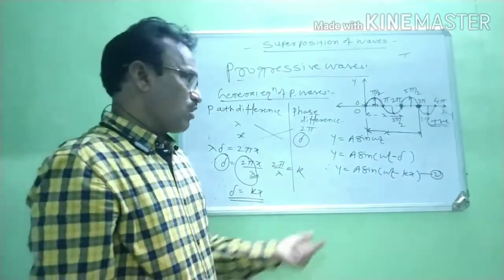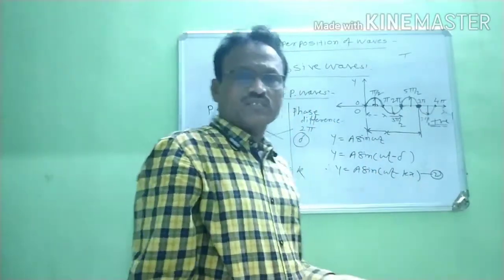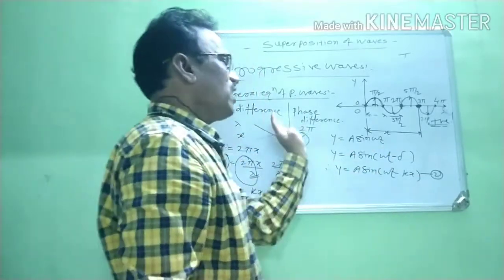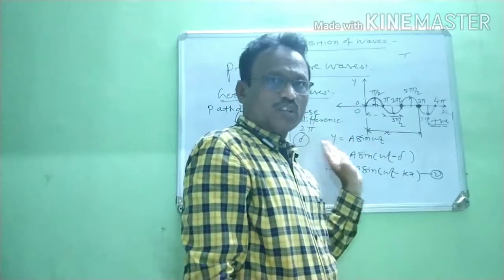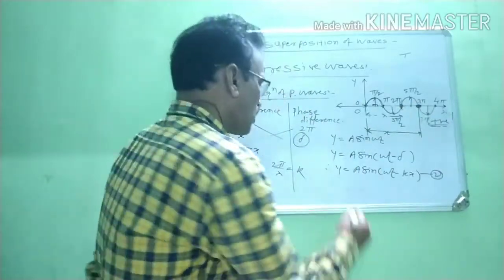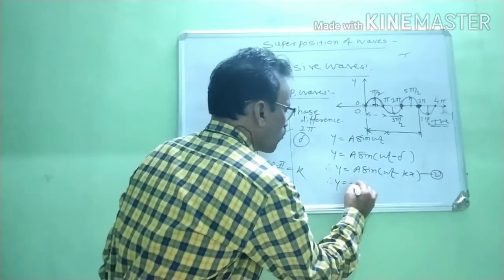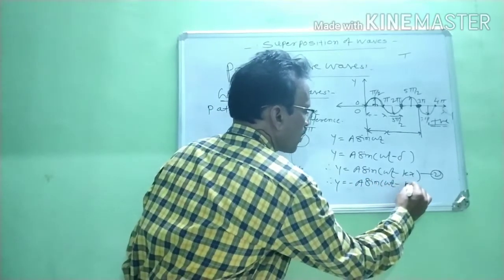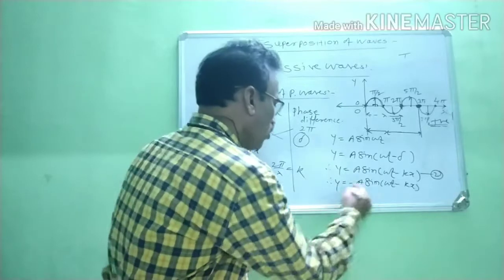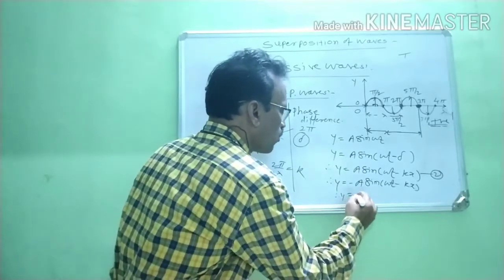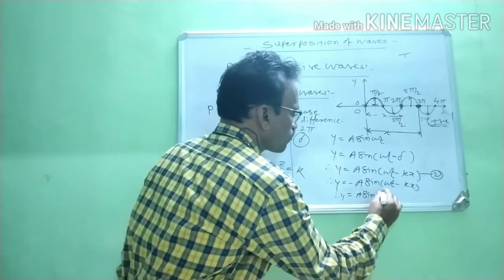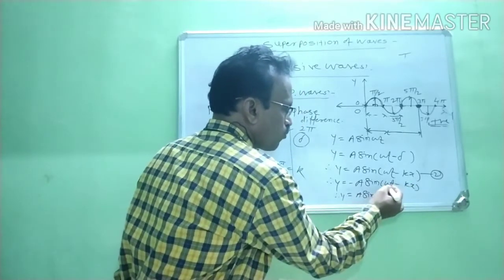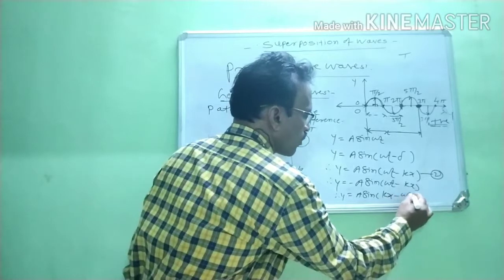But in our latest 12th syllabus, it is now considered that this displacement is a negative displacement. Therefore, it is written as y is equal to minus a sin omega t minus kx. And when we solve this, it is y equal to a sin kx. This minus kx becomes plus kx, and this plus omega t becomes minus omega t.